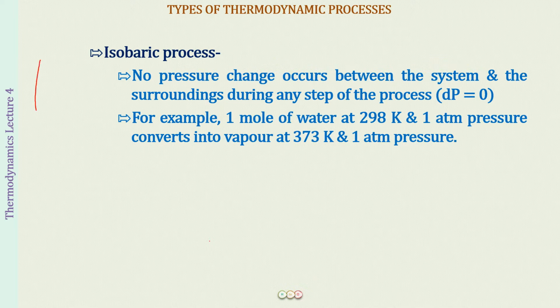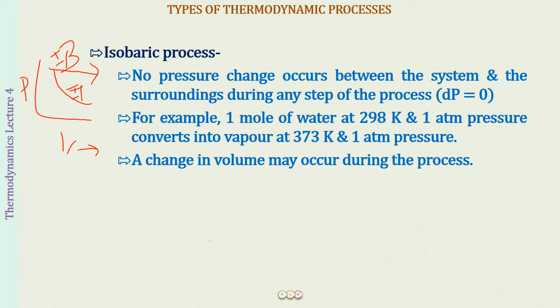So if I draw the graph for it, this is the volume, this is the pressure. So volume is increasing, but the pressure is going to be constant for an isobaric process. And for an isothermal process, what you have just now studied is that it is going to be a reverse hyperbola. Pressure is going to be inversely proportional to volume. So here again, in the isobaric process, what can change is the volume, but the pressure is going to remain constant. I hope this is also now clear to you, what we mean by an isobaric process. The details will be coming up in the upcoming lectures.